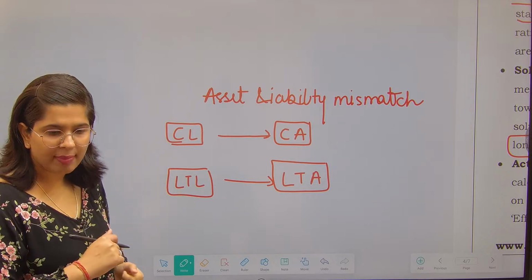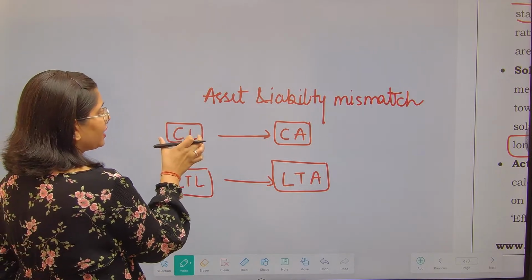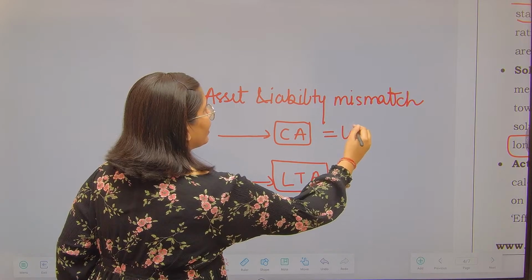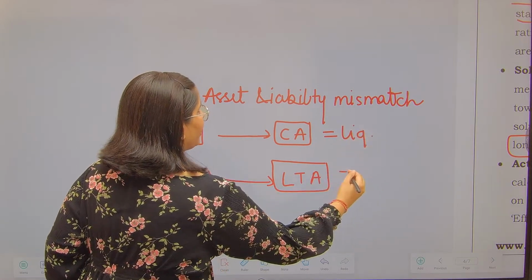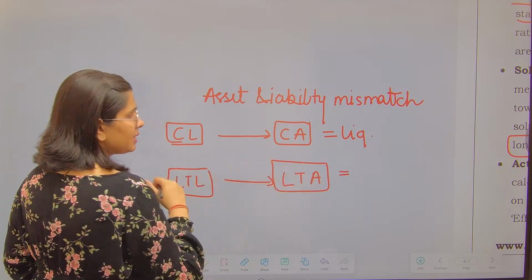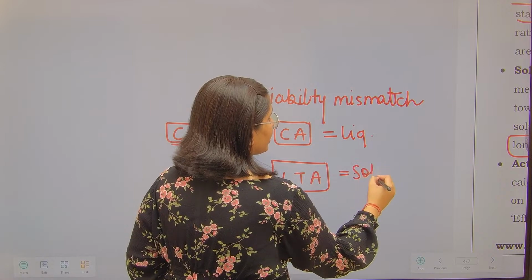Okay, let's not go to the banking sector, come back over here. So when we are comparing short-term liability with short-term assets, we are talking about the liquidity ratios, fine. And when we are talking about long-term liabilities with long-term assets, we are talking about your solvency ratios.